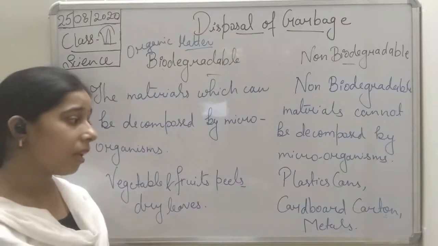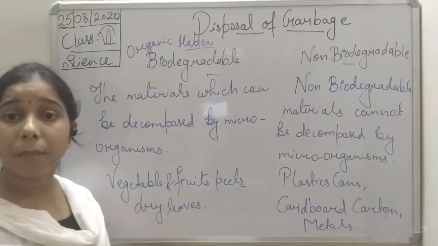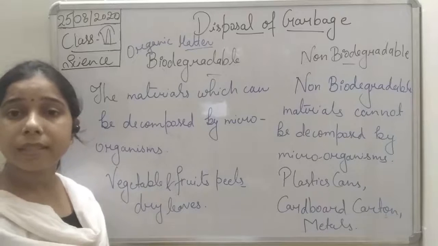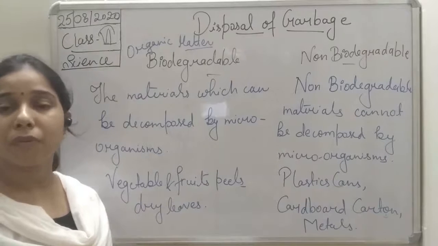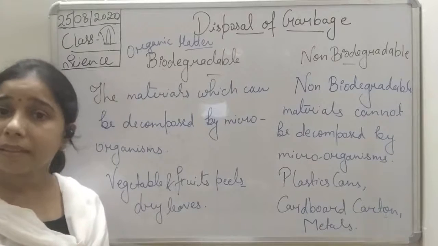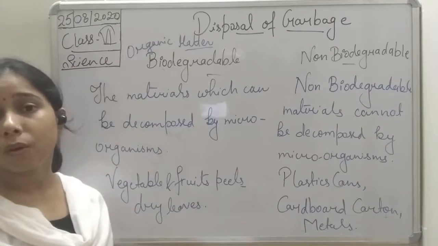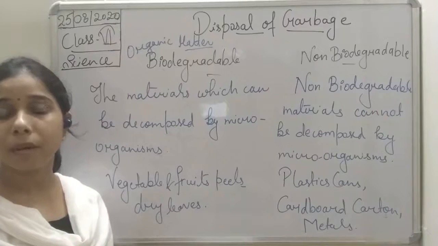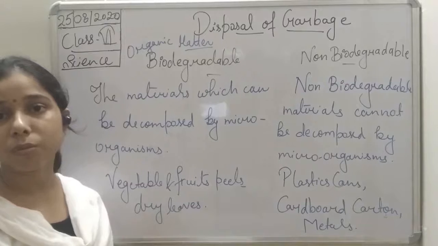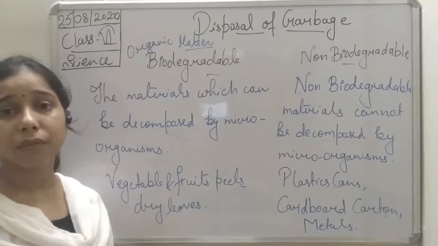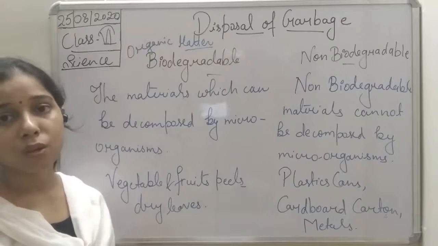But in the case of a plastic can or metal, students, if you see that it is present in the soil for a week, for a month, for a year, it will remain the same. It means that the microorganisms are not able to decompose it into smaller pieces, or we can say it is not going to mix into the soil.